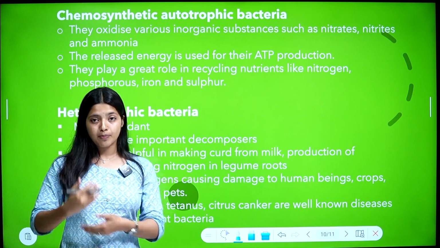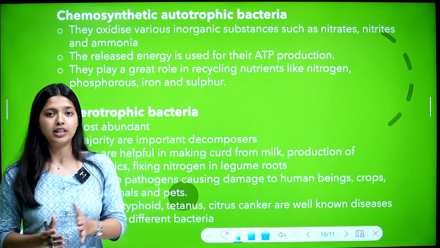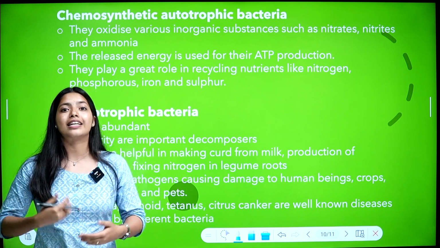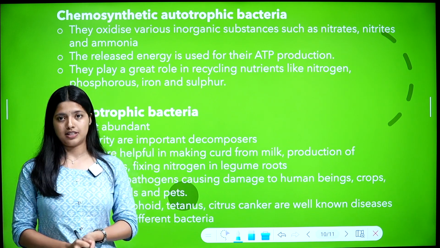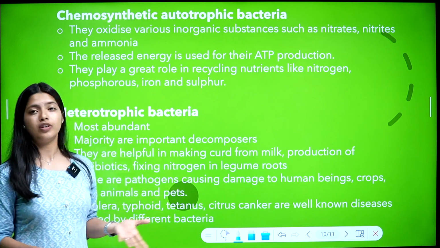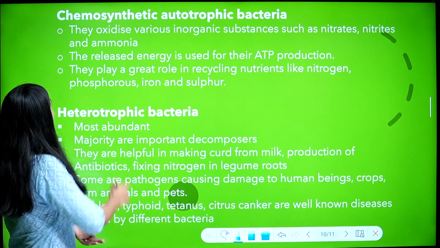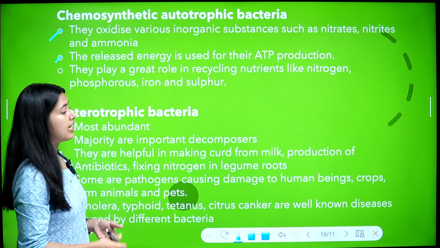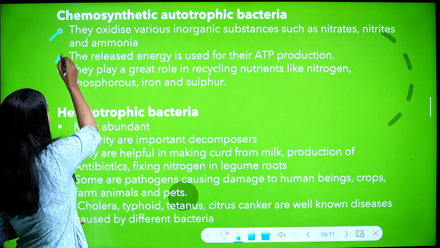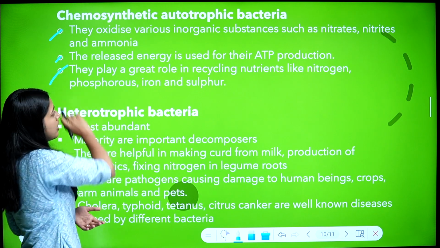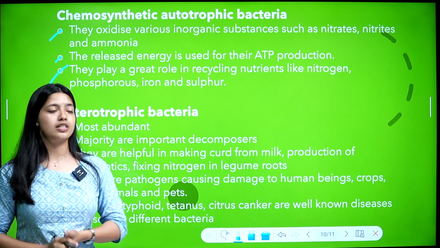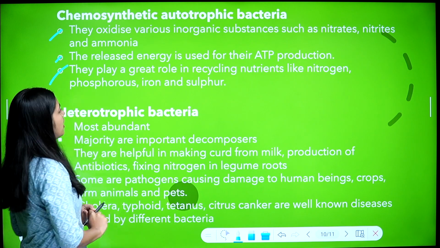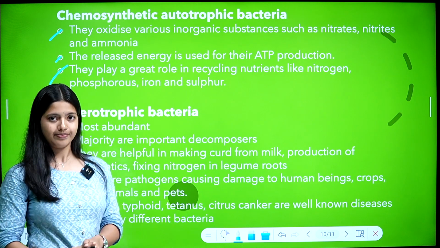So they can recycle these inorganic substances. I hope it's clear. They oxidize inorganic substances and energy is released. Using this energy, they produce ATP, and they play a great role in recycling nutrients like nitrogen, phosphorus, iron and sulfur. Is that clear?